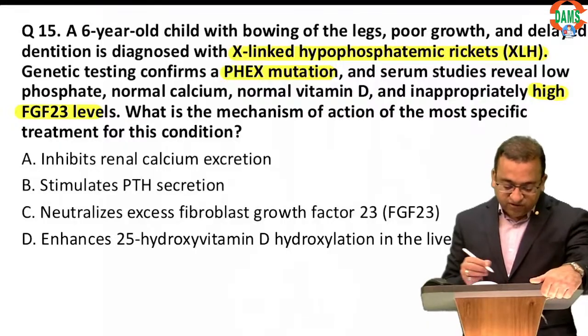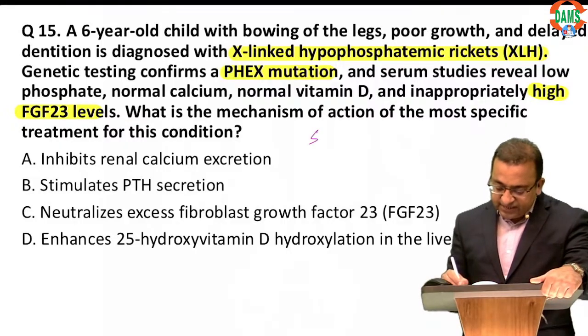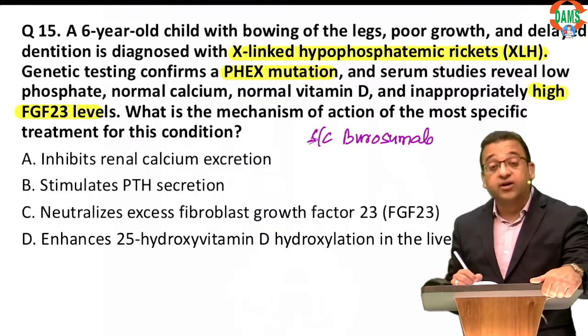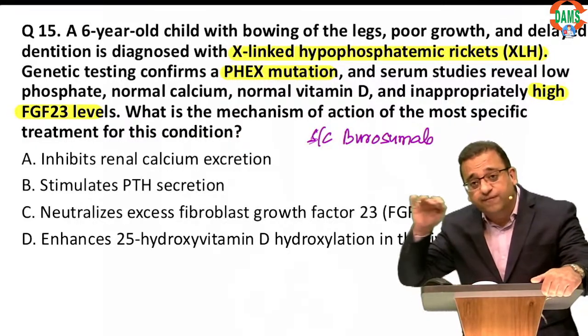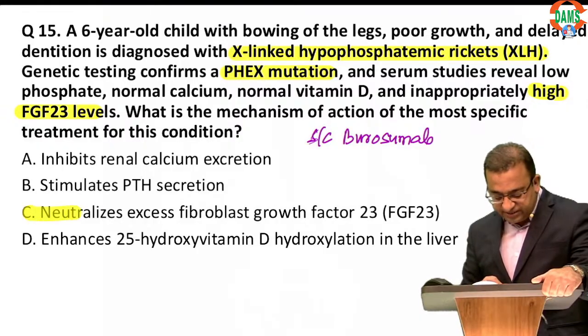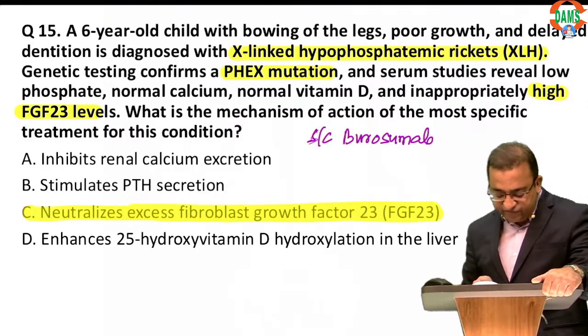For hypophosphatemic rickets, the new drug is a subcutaneous drug called burosumab. It improves their phosphorus levels, improves their bone maturation, and of course it neutralizes the excess FGF23.